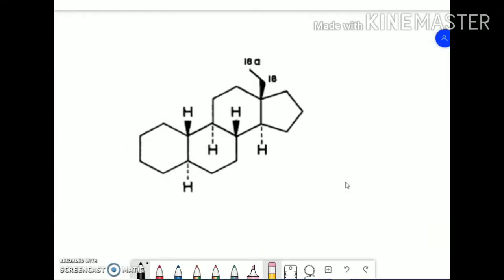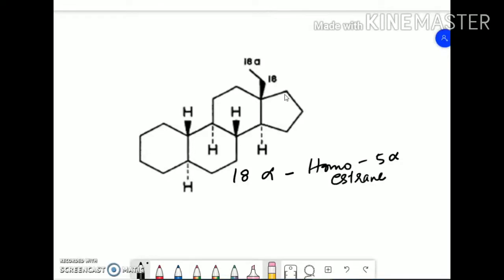Okay, so the next example. Here you can see that it is an estrane nucleus, 18 carbon atoms, but a new methyl group, CH3 group, is introduced at the 18th position. So here a new methyl group is attached, and that is indicated by 18a. Now, it is an estrane nucleus. So how will you name this? It is named as 18 alpha HOMO 5 alpha estrane.